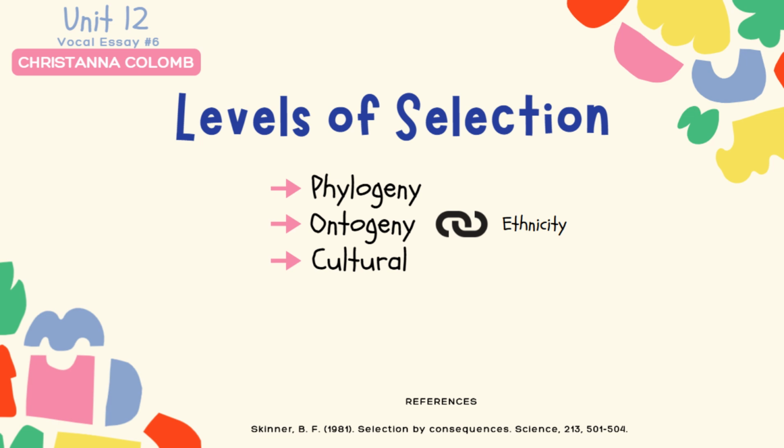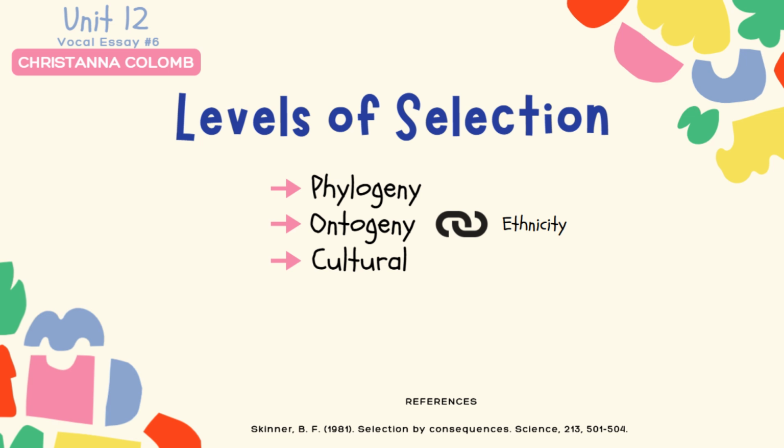At the ontogenic level, ethnicity can influence an individual's behavior through learned experiences. Let's take it back to the code switching example from earlier. Individuals may engage in this kind of behavior depending on social consequences they have experienced, such as acceptance or disapproval in different settings. At the cultural level, ethnicity is strongly connected to shared traditions, values, and norms that are maintained within a group. Usually those within the same ethnicity share similar traditions, values, and norms. These cultural practices continue over time because they are reinforced by members of that group or ethnicity.